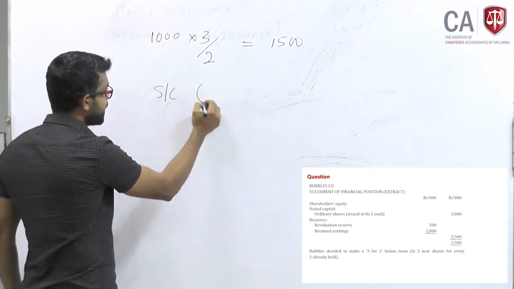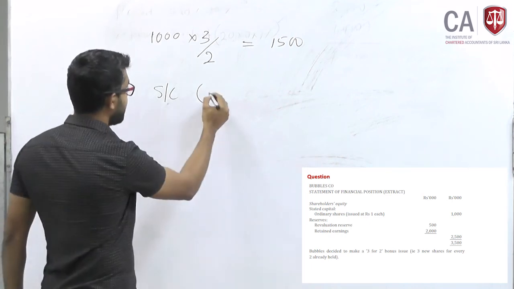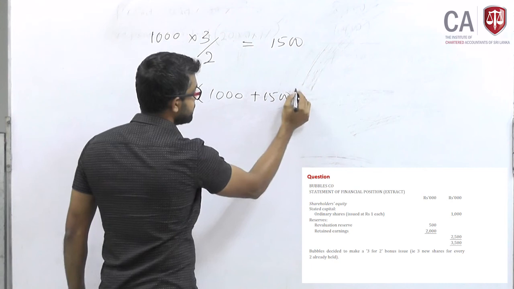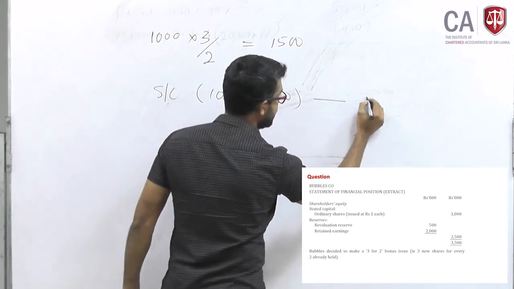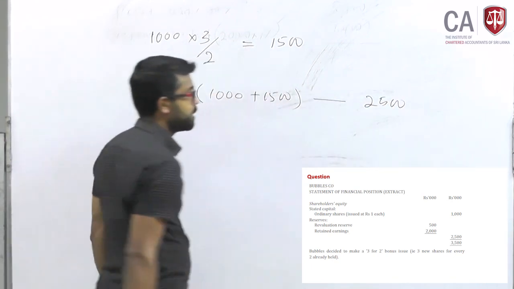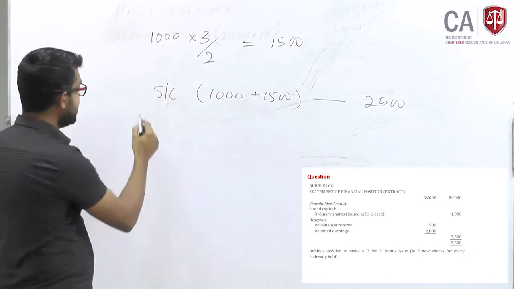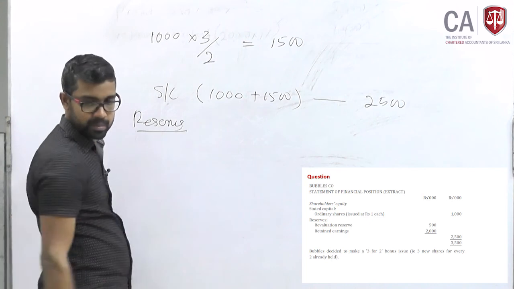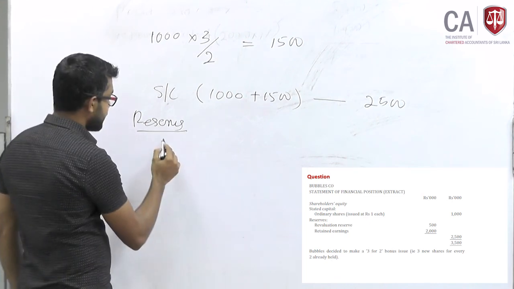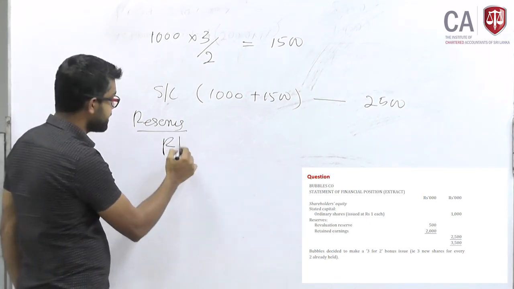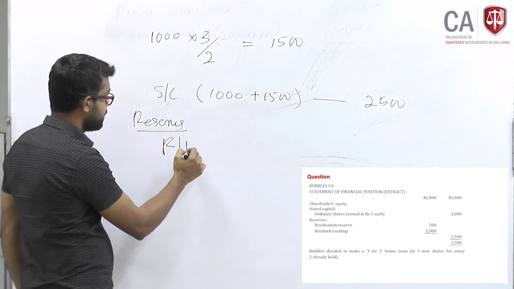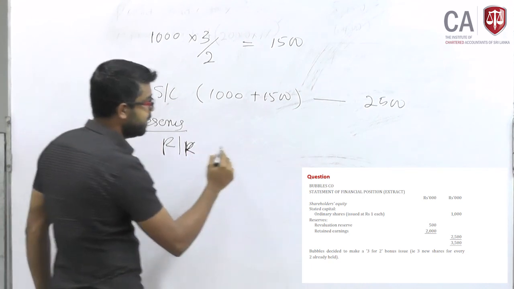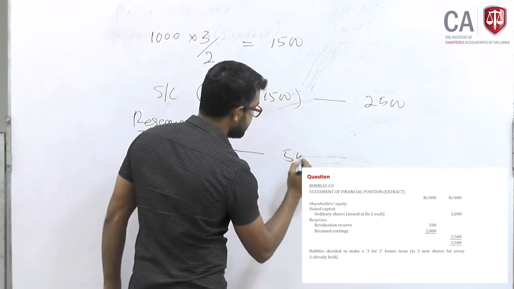Share capital, right now you have 1000 plus this 1500, so share capital will equal 2500. Capital reserve, the revaluation reserve of 500, will not change.